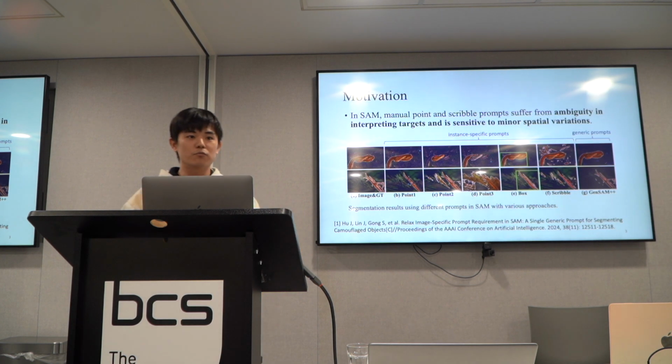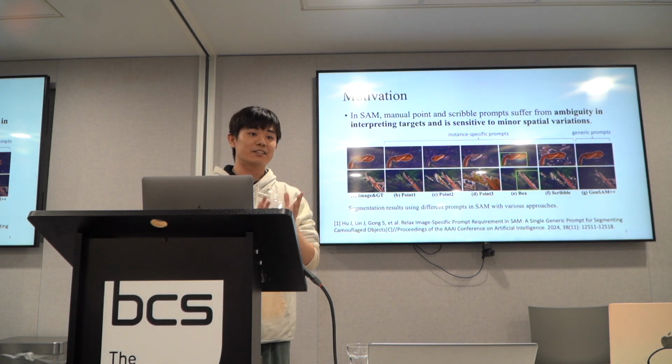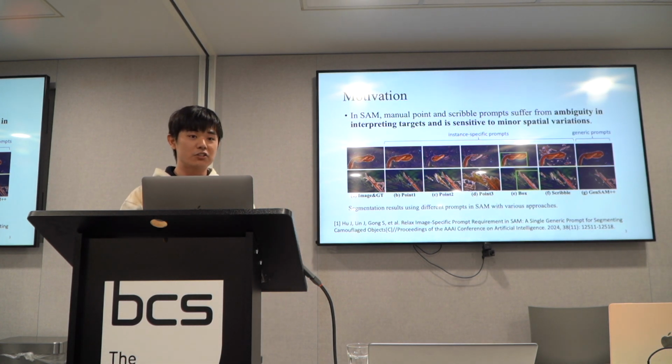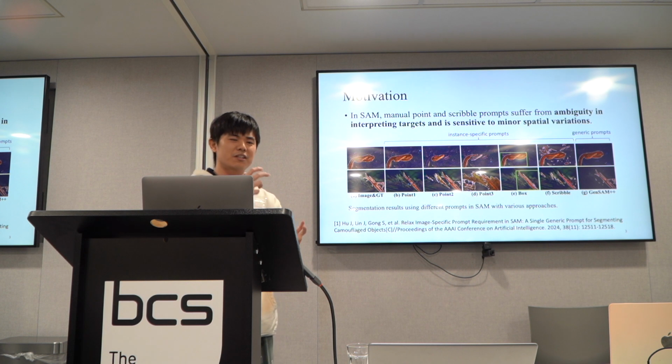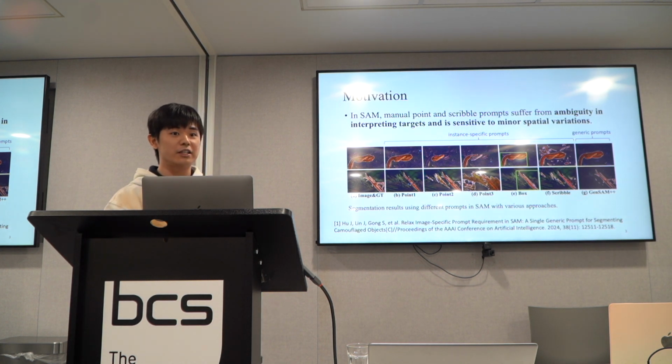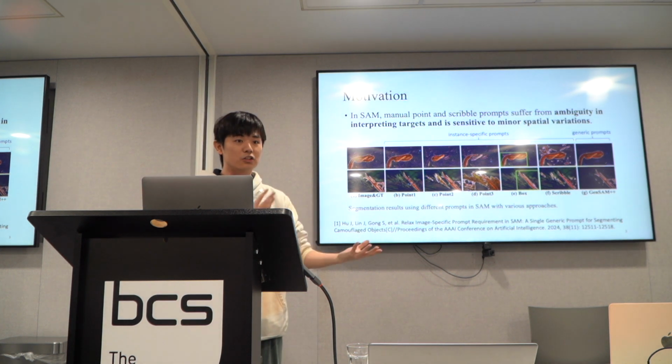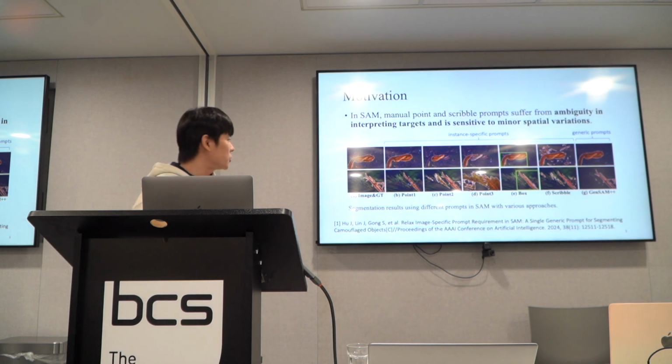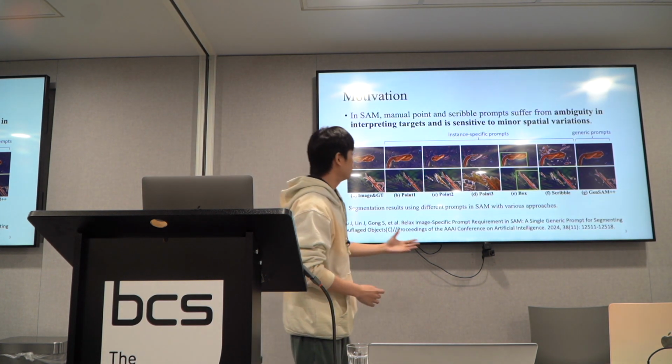That's because SAM does not understand what exactly to segment. It just depends on the position of the prompt and the surrounding texture to make its prediction. Even though it can make a very sensible-looking mask, from time to time it does not meet our requirement. So in this case, we want to give a bounding box.